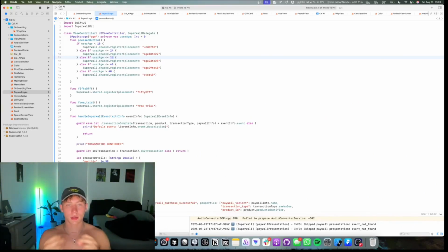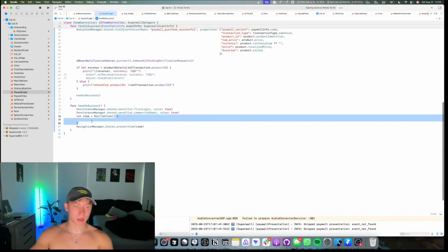And of course, that gives you better data on which age range has the most revenue. You can even dumb it down to the actual age. So instead of an age range, we can just go 18, 19, 20, 21, 22, and maybe 22 has a 5% conversion rate over 21. And so it actually makes more sense to invest in 22. But we'll keep it how it was before. I think it was completely fine.